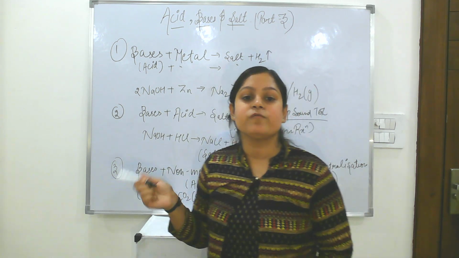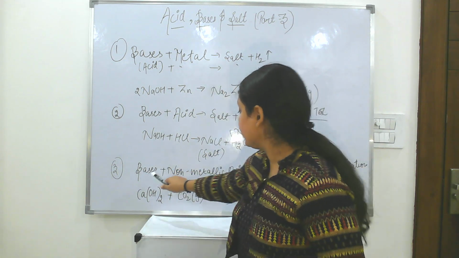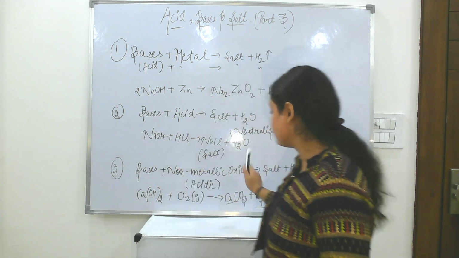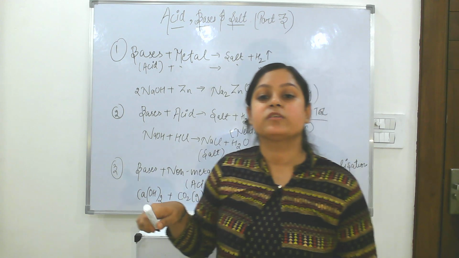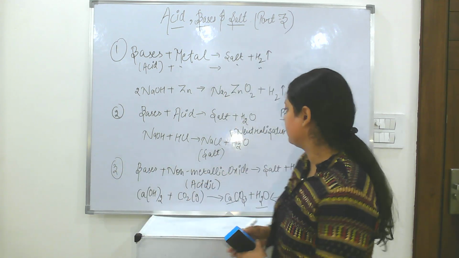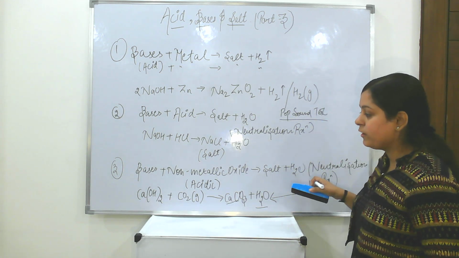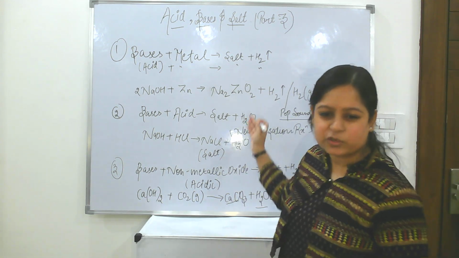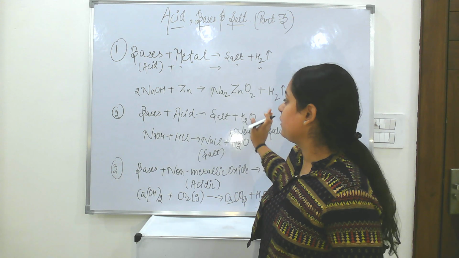In the reaction of acids we have seen acid plus metallic oxide will give salt and water, and there metallic oxides were basic in nature, and here non-metallic oxides are acidic in nature. So these are all the reactions of bases. Only three reactions are there for bases and they are very easy.